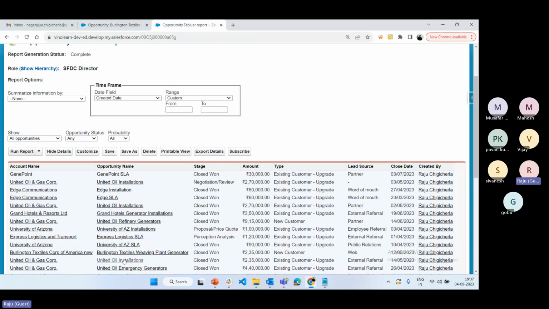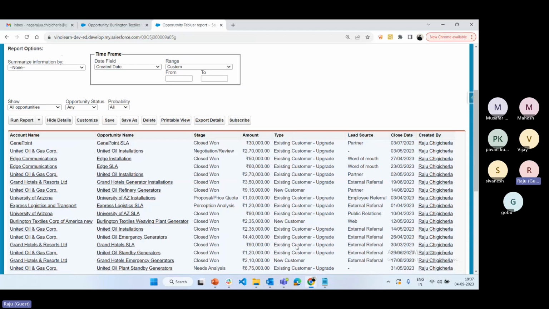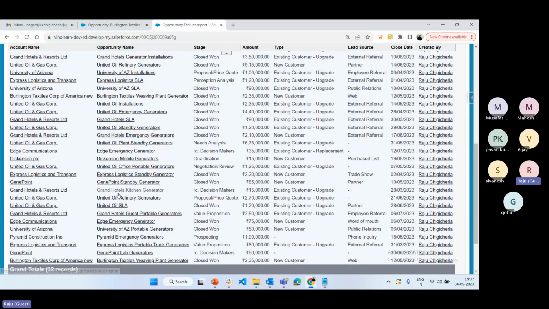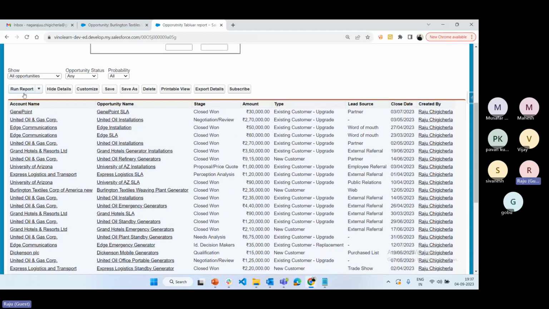Now how to consider the latest data here? If you refresh now, it will update. Why? Because the report is saved into the database, so there is no issue. Suppose the report is not saved, and if you want to consider the latest data, just click on the run button. It will refresh the report. See, if you run it, 32 opportunities are there. So that is the advantage of run report. If you click on run report, it will refresh the report and consider the latest data.